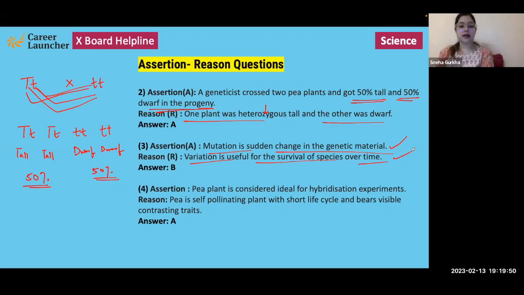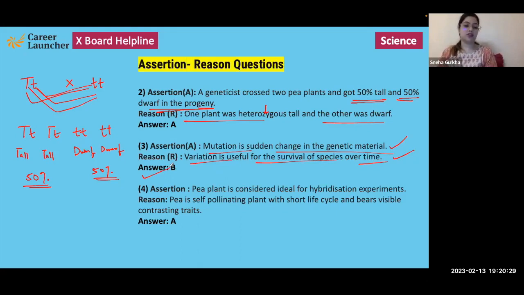Both these statements are correct, but these are kind of unrelated statements, right? First one is talking about that mutation is a sudden change in the genetic material, and second statement is talking about variation is useful for the survival of species. So even though both the statements are correct, they are kind of unrelated, and reason is not explaining anything about assertion, or it is not giving any explanation about assertion. So we are going to choose option B, that both assertion and reason are correct, but reason is not the